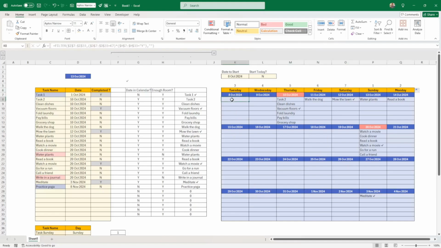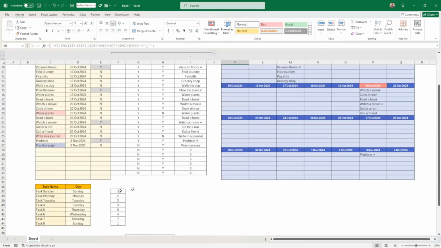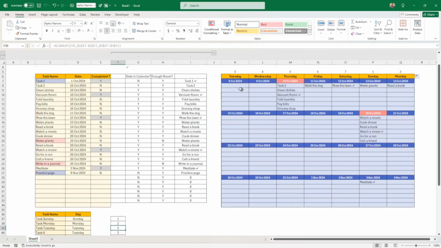So every task that I have with a number 3, which is a Tuesday here, every task that I have with a 3 here should come up here as well. So I need to do a few things. I need to check first how many of those tasks have the same weekday here, and I need to pile that up on top of the other filter. So that's a lot of work. But there is actually a simple solution, but I will show you what is the downside. But I'm just going to start with this now.